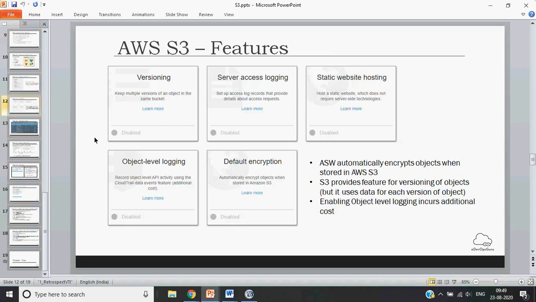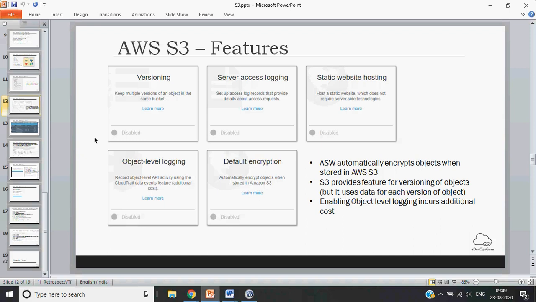So for example, if you create one version of an S3 object, then you upload it with the same name, S3 will keep the older version plus the new version. If you upload a new version, then it will have three versions. You will be able to see all three versions. And you can also delete a particular version.